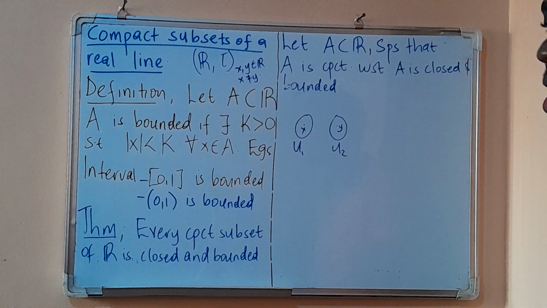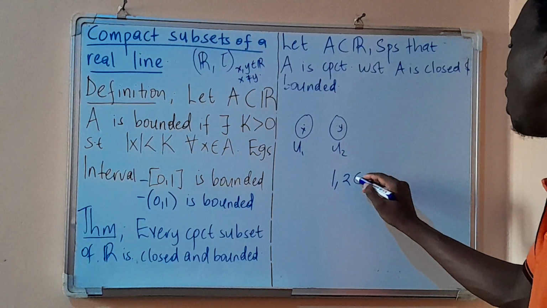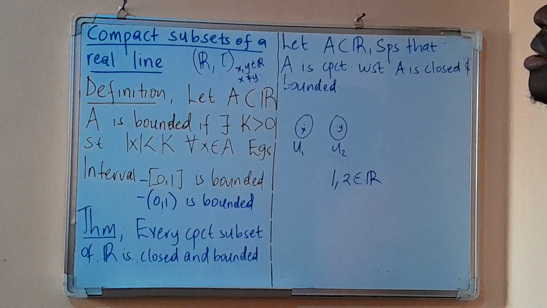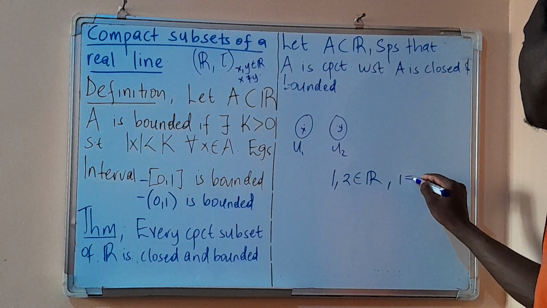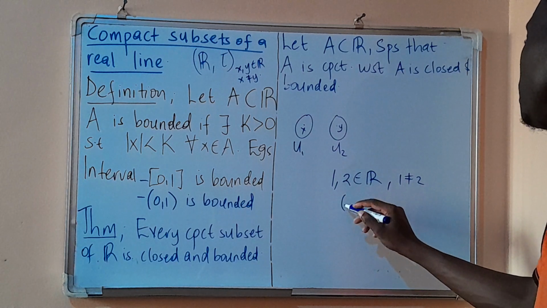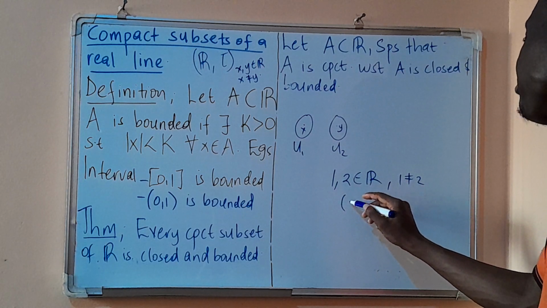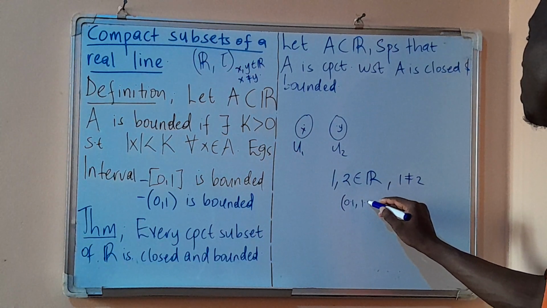Actually, in R we can construct such open sets. For example, we know that 1 and 2 are real numbers. Since they are real numbers, they are also different. So we can find this open interval from 0.1 to 1.1.